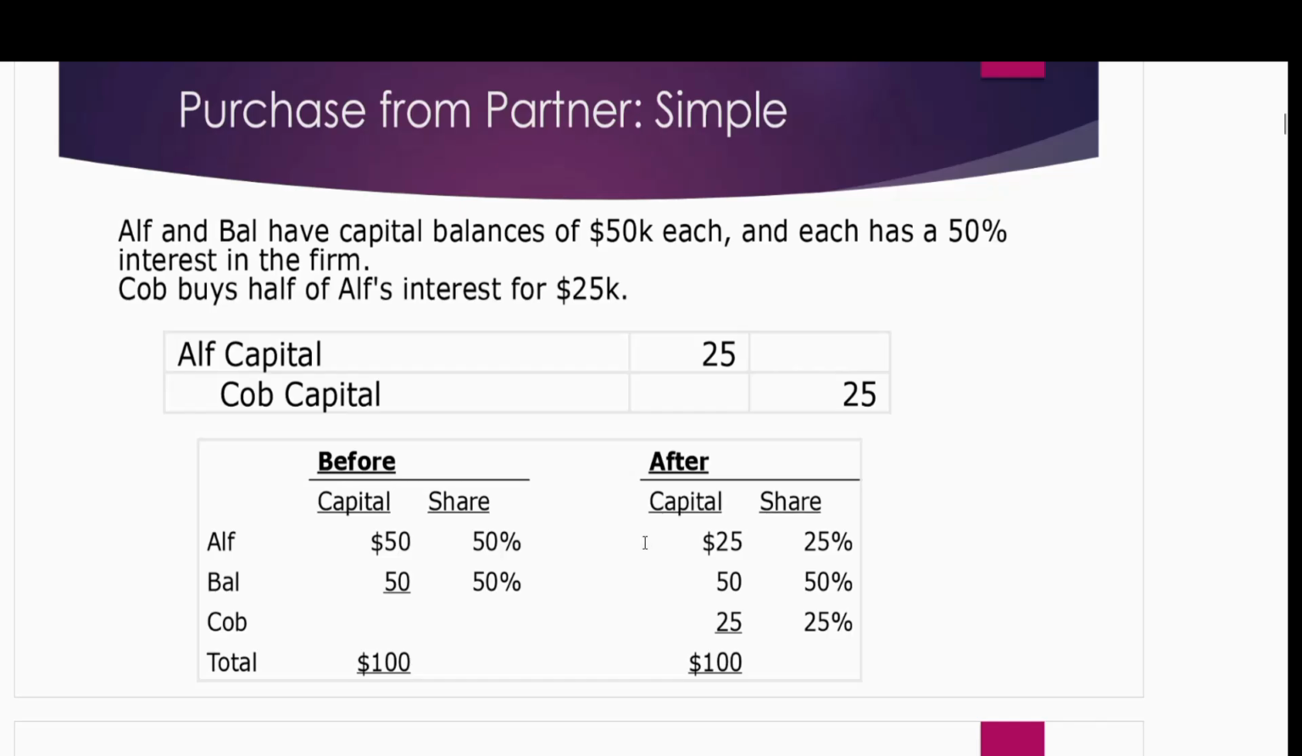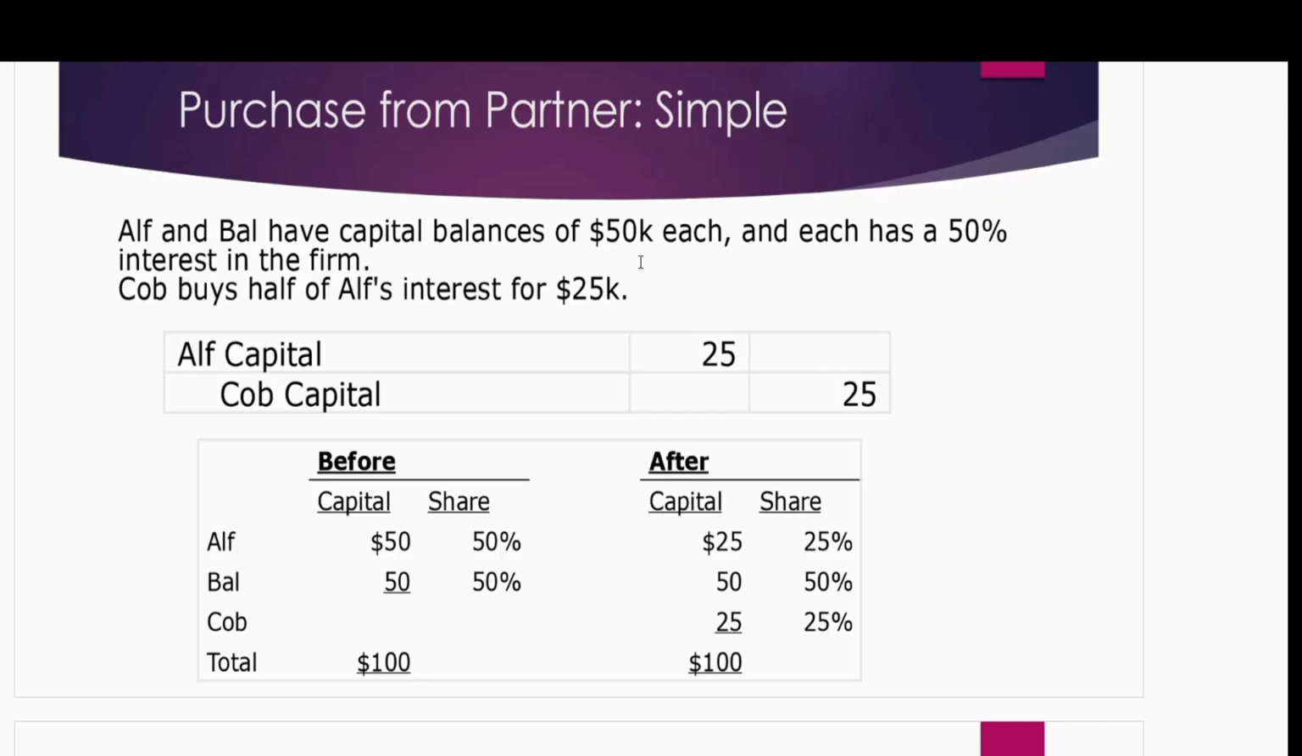The same happens with the capital balances. Alf had 50,000 capital before. Now he gave half of his capital to Cobb. So after this, 25 goes to Cobb and 25 stays with Alf. Still, the whole capital is 100, because Cobb did not invest anything new in the business. So this is the simplest scenario where we do not need to revalue the business, as the ownership of old partners is exactly the same and the calculations are simple.